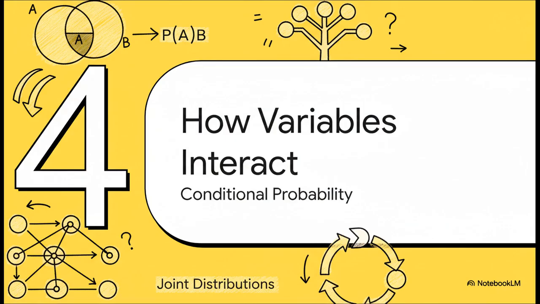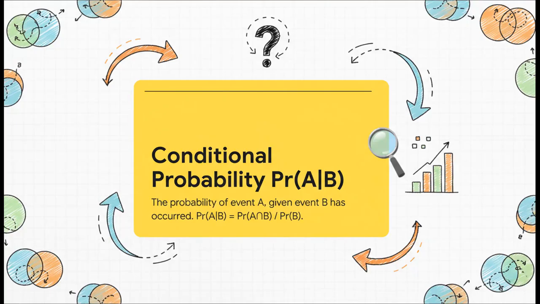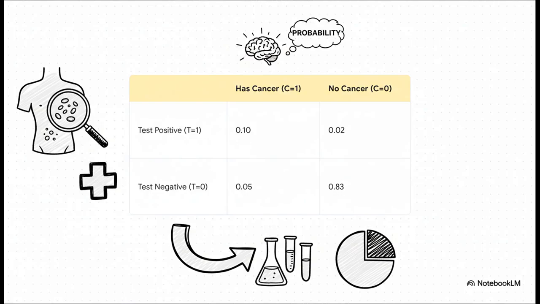Okay, this is where things get really interesting. So far, we've only looked at single variables, all by themselves, but the real world is messy and interconnected, right? So now, we're going to explore how variables interact using two super powerful tools: conditional probability and joint distributions. Conditional probability is an absolute cornerstone of reasoning when things are uncertain. It answers a very specific and very important question. What is the probability of event A happening, given that we already know for a fact that event B has happened? It's our formal way of updating what we believe as we get new information. And this has huge real-world consequences, especially in fields like medical testing.